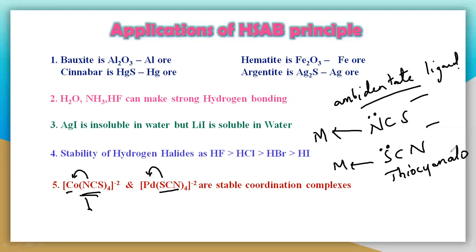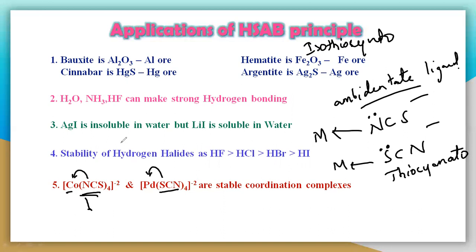The ligand name for SCN is thiocyanate, but NCS is called isothiocyanate. Both are similar in structure, but they donate lone pairs through two different atoms. That is called ambidenticity, the ambidentate ligand.